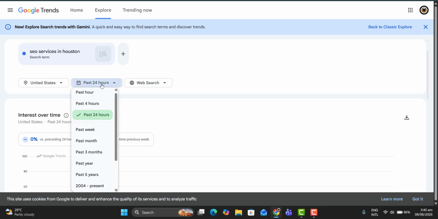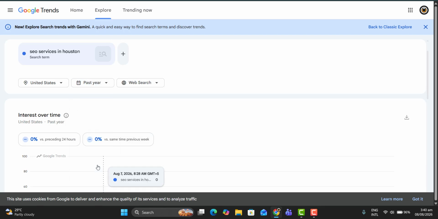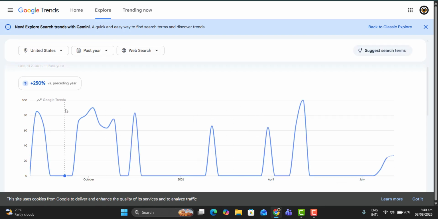Here it is showing the past 24 hours result. Here you can see for the past year how many web searches there are. Last year in 2025 there was a search volume of 90. There is a decline, then okay, a decline. Now it is also searching.